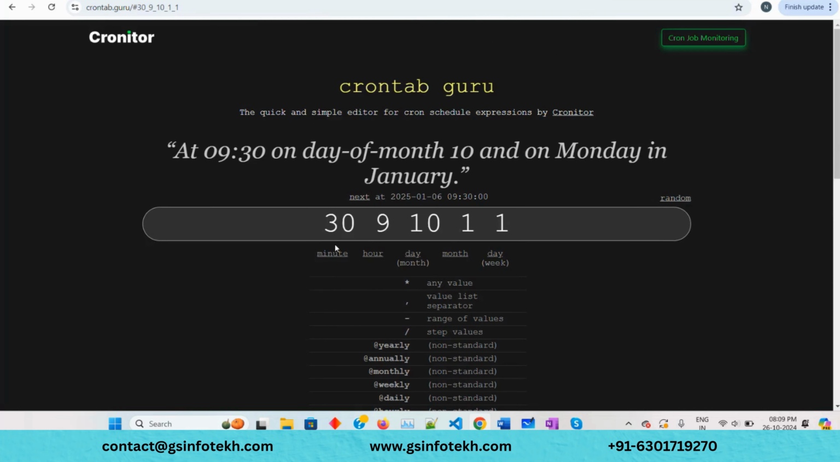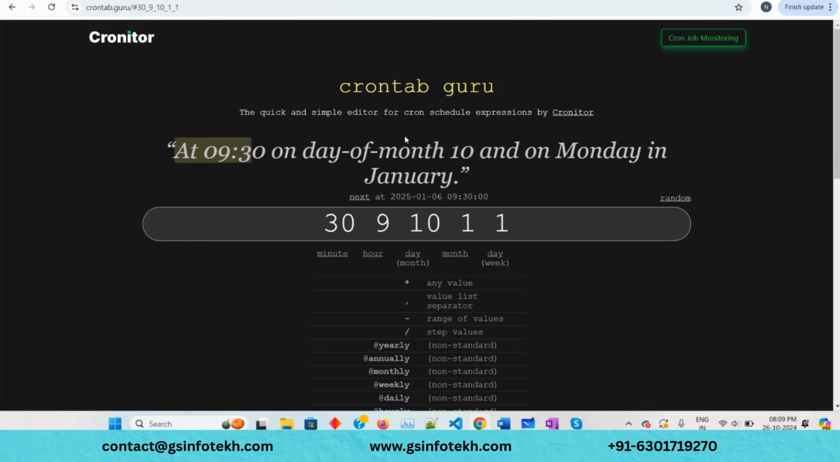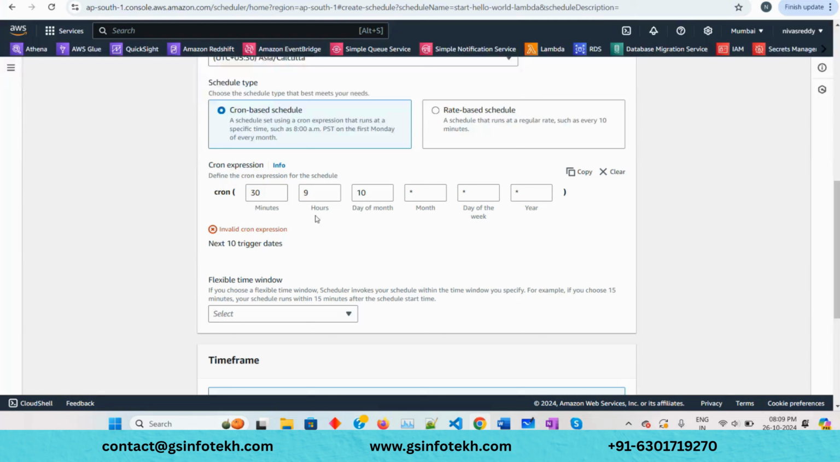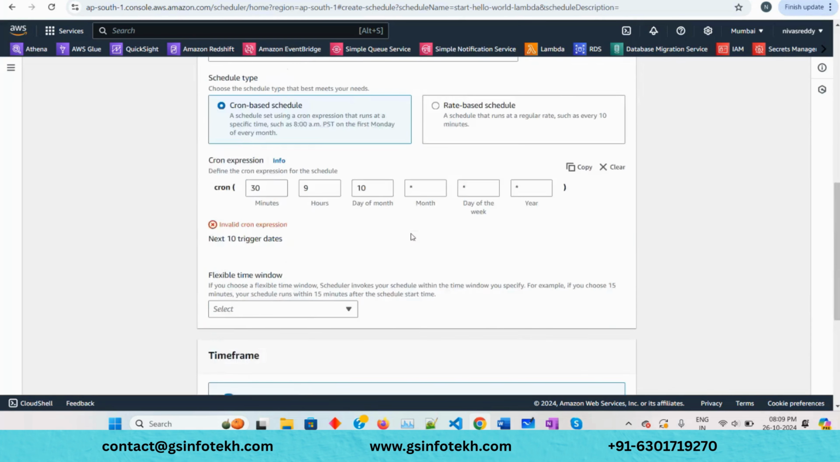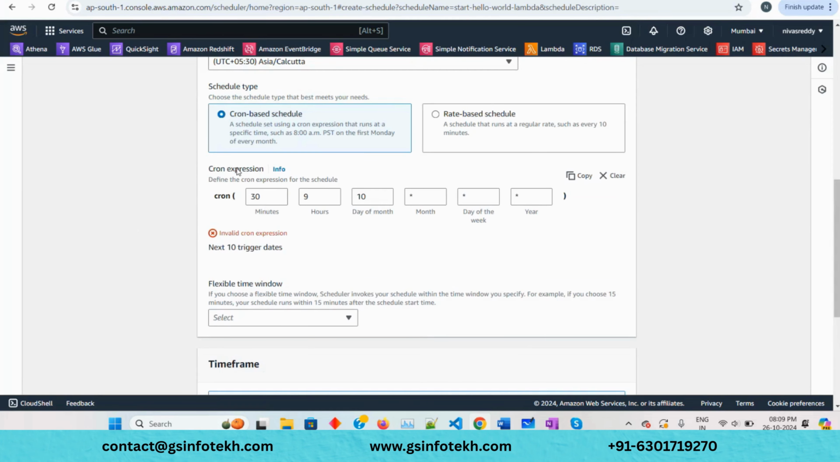So now if you see here, it just says at 9:30. It gives the meaning actually. The beauty of this website. See, at 9:30 on day of month 10 and on Monday in January. Now when you give this, your Lambda function would be triggered at that time. So that's how this works. Like a simple thing. Don't think about it that much. But cron is something to schedule your things.